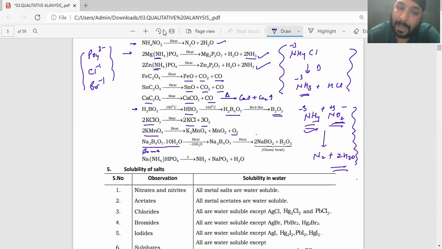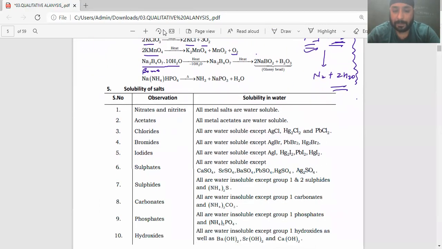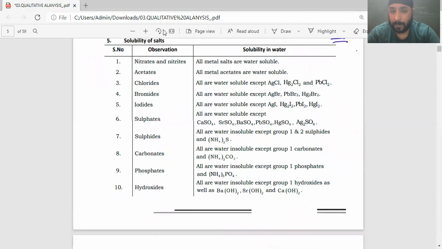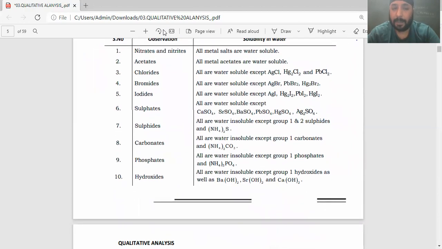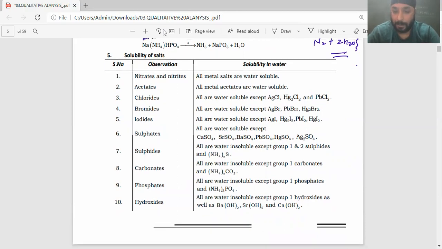Again, I'll say that all these reactions are very important, not from a qualitative analysis perspective, but from the perspective of overall inorganic chemistry, right? Now, there are certain things which we'll be doing here. There are certain points we have to cover for physical examination of salts, and the major point comes out to be the solubility of salts here. Now, solubility of salts.